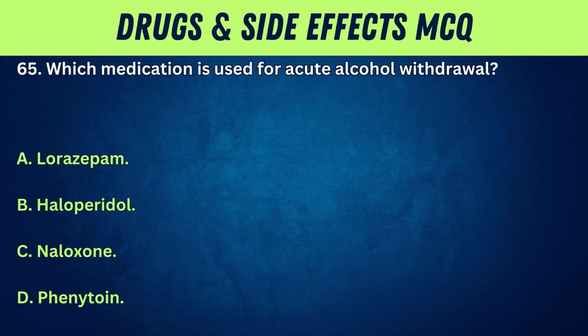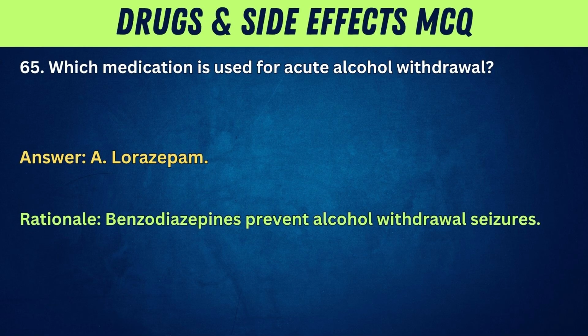65. Which medication is used for acute alcohol withdrawal? A. Lorazepam. B. Haloperidol. C. Naloxone. D. Phenytoin. Answer: A. Lorazepam. Rationale: Benzodiazepines prevent alcohol withdrawal seizures.